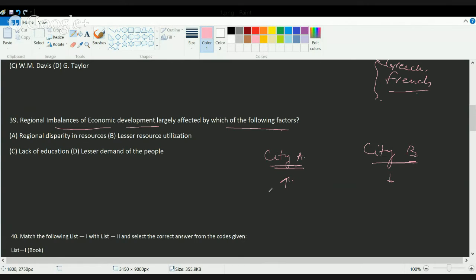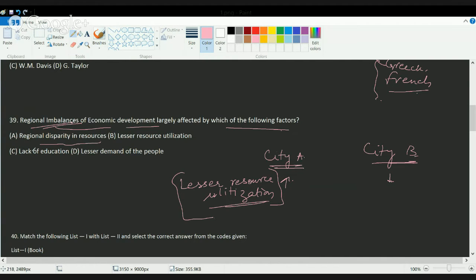If I say there is equal distribution of resources, okay, then there is definitely a problem of resource utilization. So the region which has lesser resource utilization would definitely lag behind. Okay, so utilization of resource is an important parameter to govern the regional imbalances in economic development.